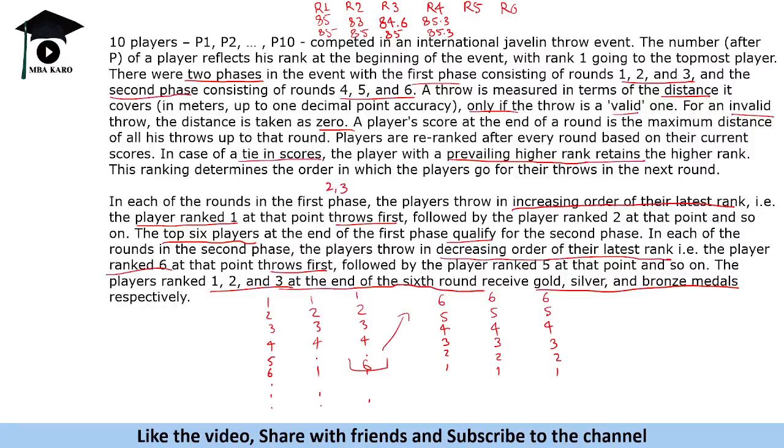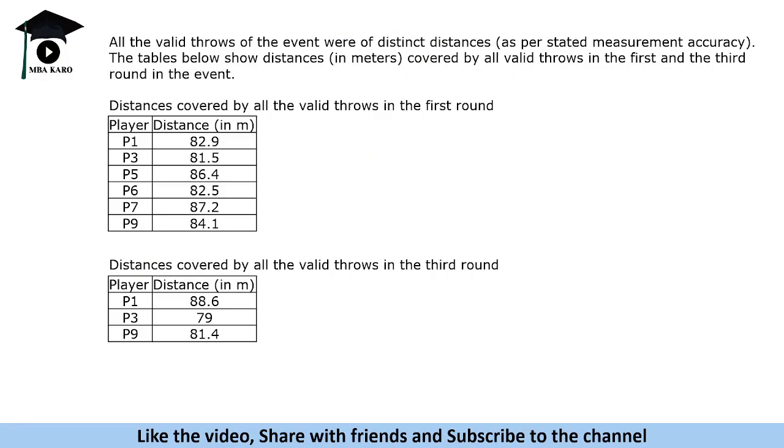So that itself would have consumed a lot of time to read the instructions and understand the question, the rule of the game. Now we are given even more data. All the valid throws of the event were of distinct distances, that means all of them have different values. The tables show distances in meters covered by all valid throws in the first and third round of the event. So this is for the first round, and this is the third round. We are not given any other data, just for the first and the third round.